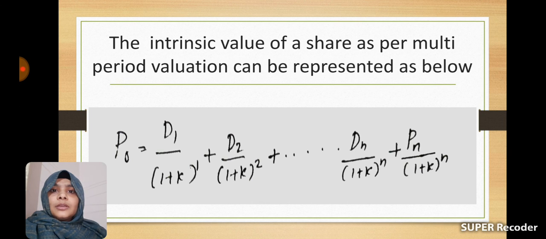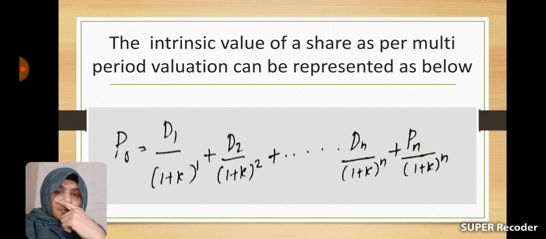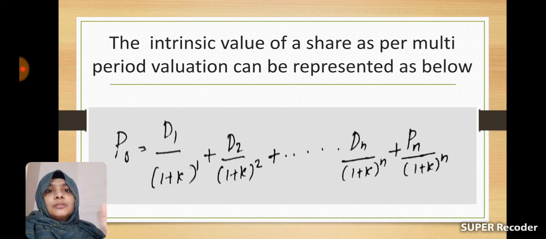If the holding period is mentioned, we can apply either the single period model or the multi-period model. In the case of the single period model, the holding period is only 1 year, and in the case of the multi-period model, the holding period will be a different number of years. So here 3 years is the holding period, and we can apply the multi-period model here.